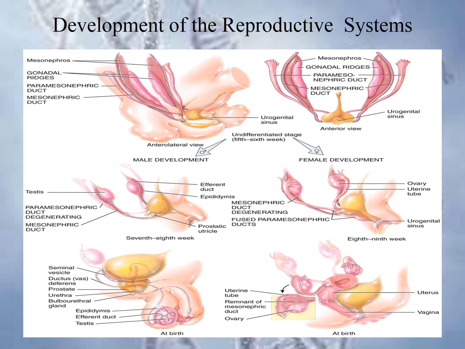After the 5th or 6th week, the undifferentiated stages will form into the differentiated form, that is, male development and female development will start after the 5th and 6th week. So an early embryo has the potential to follow either a male or a female pattern of development, because it contains both sets of ducts and the genital ridges that can differentiate into either testes or ovaries.